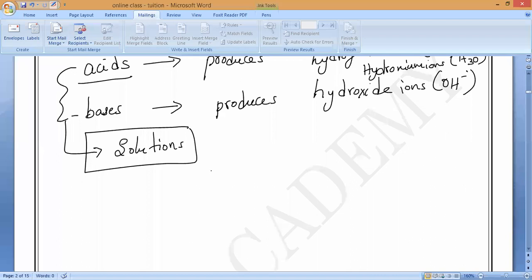Now if you observe, as we know, pure acids won't form H plus ions, and pure bases also won't form ions. When they mix with water, when they are in the state of solutions, acids will produce H plus ions, and bases will produce what?